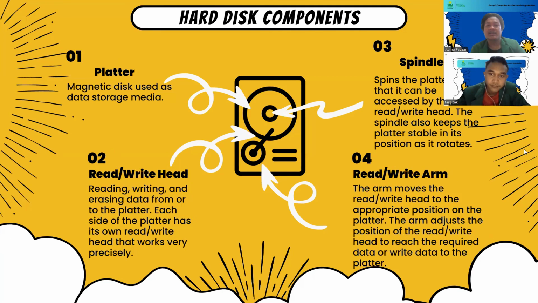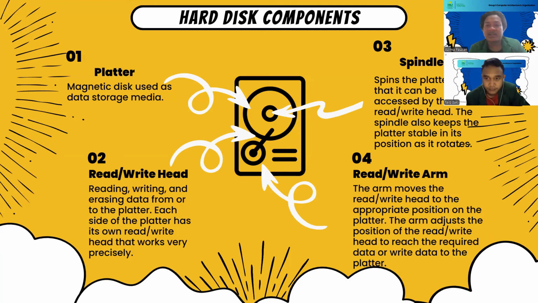The next is the hard disk components. The hard disk has four components. The first is the platter. The platter is a magnetic disk used as data storage media. And two is the spindle. The spindle spins the platter so that it can be accessed by the read or write head.